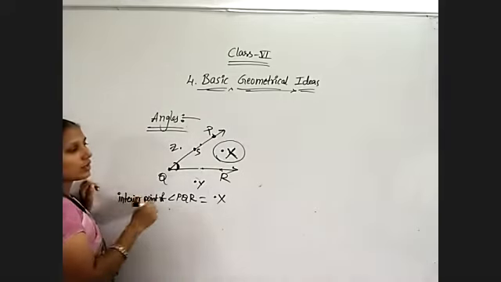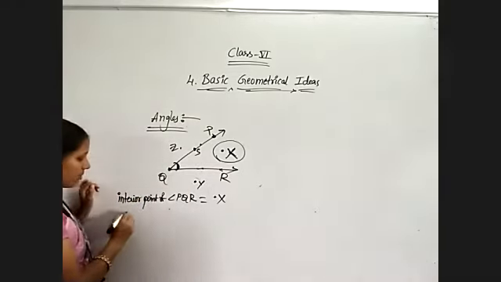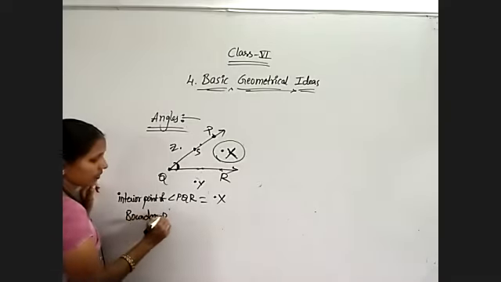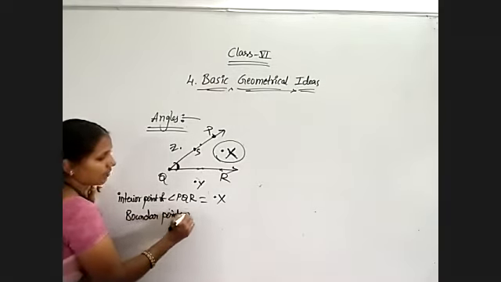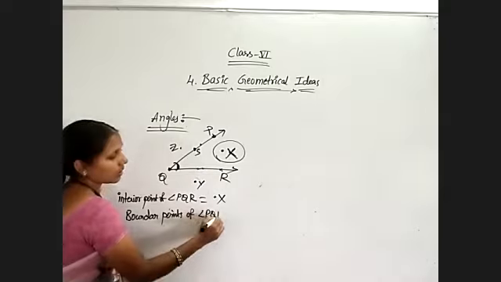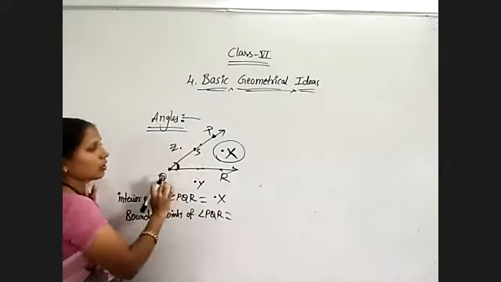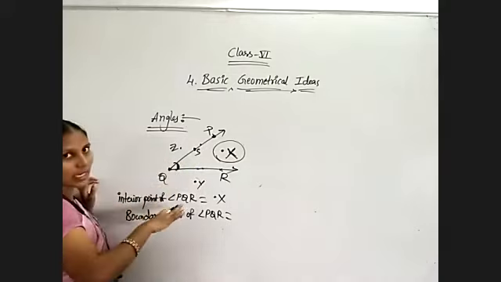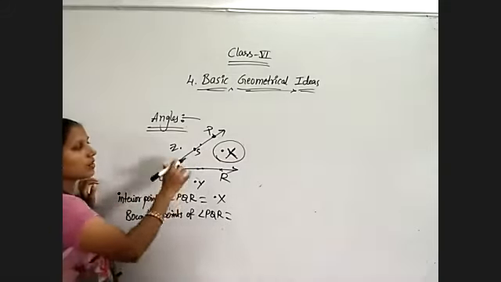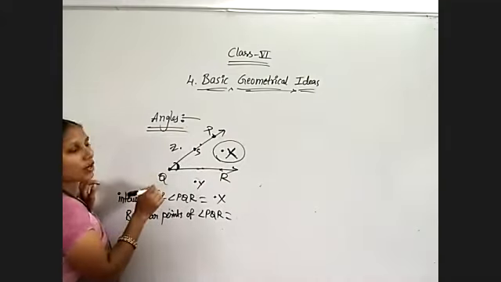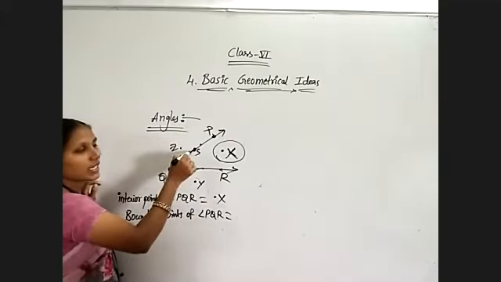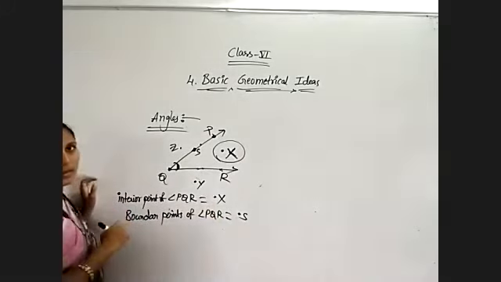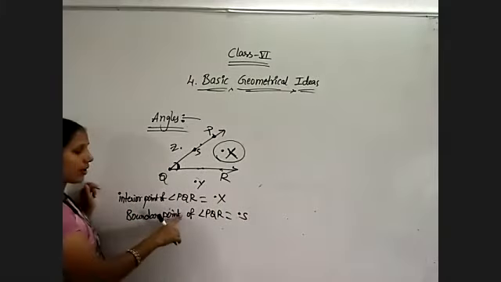Now observe boundary points. Boundary points of angle PQR. So actually without PQR we can't get the angle. So PQR is the boundary itself, but we will not write that. We accept the points. Which points are there? Point S is on the boundary. So point S. That's all. Only one point is there.